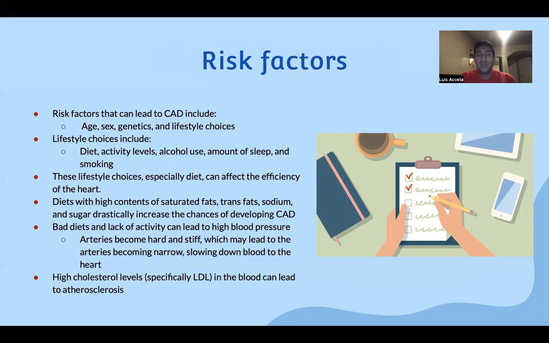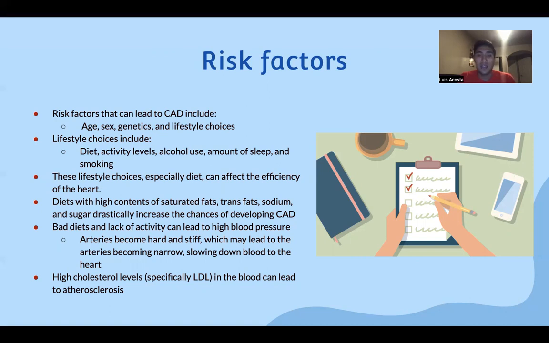So that's why it's important to educate others on the effects that CAD, or cardiac disease, could have on someone. And we could demonstrate different types of lifestyle choices, or an improvement of lifestyle choices, and inform them on a better diet, on the benefits of activity levels, on alcohol consumption, on the amount of sleep they have, and smoking. And there's a very high correlation between smoking and CAD. So these lifestyles, especially diet, can affect the heart.